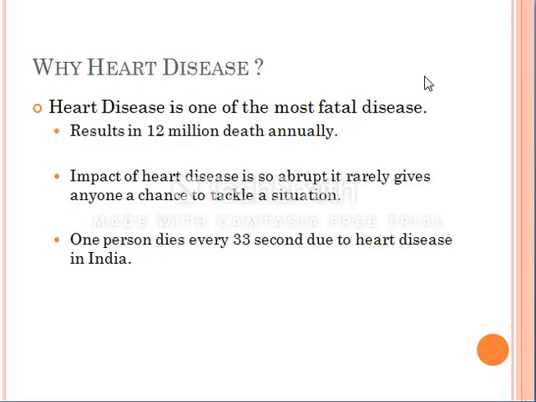Heart disease is one of the most fatal diseases. It is the leading cause of death in countries like the UK, Canada and India. The impact of heart disease is so abrupt that it rarely gives anyone a chance to tackle the situation. It has also been said that in India, every 33 seconds, one person dies due to heart disease. So, detecting heart disease timely and accurately is a complicated and intricate process in the medical field.